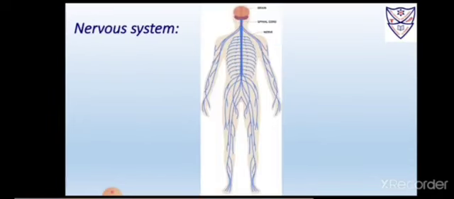Next system is nervous system. Now, how does our body know what we have to do? Who gives them order to perform activity? The brain. Yes, the brain tells it what to do. The brain, the spinal cord and the nerves make up our nervous system. Now, the brain is also called the control room of our body. Why is it called the control room? Because the brain gives order to different parts of our body to perform that activity.